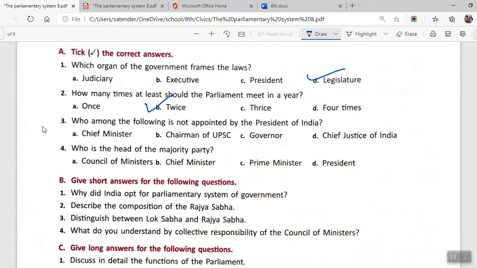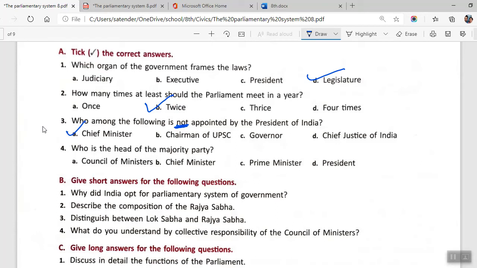Okay, question number 3 says who among the following is not appointed by the President of India? Now you have to remember this thing. It is asking not appointed by the President of India. So we'll just see all of the options. Chief Justice of India is appointed by President. Governor is also appointed. Chairman of UPSC is also appointed by the President. And Chief Minister of the state, he is elected by the people.